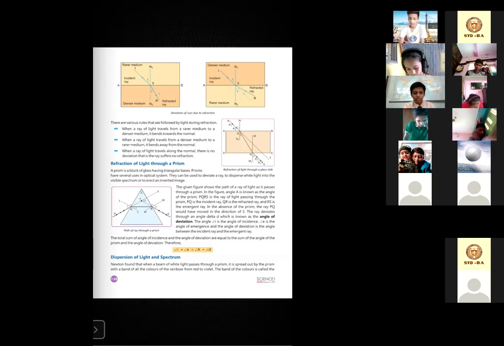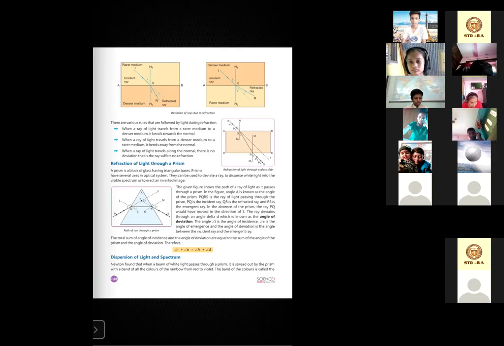So how is the prism capable of scattering these colors? This happens due to the refraction that occurs inside the prism. A prism is a block of glass having triangular bases.